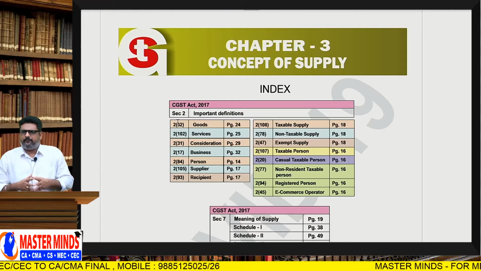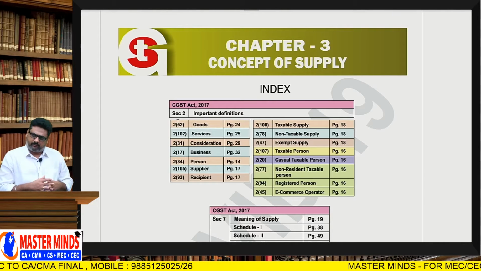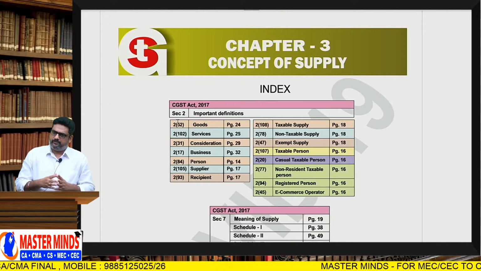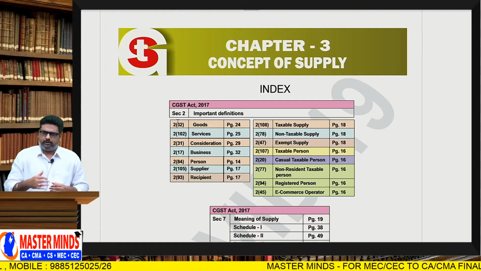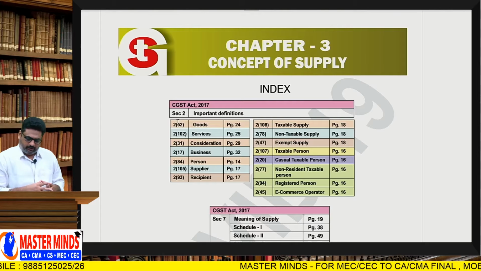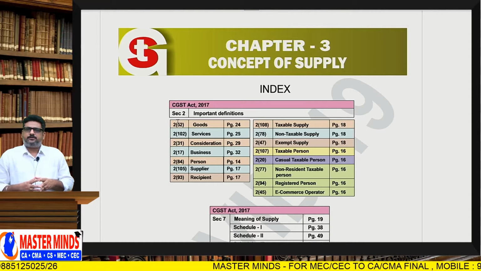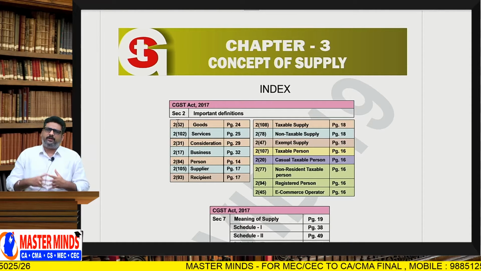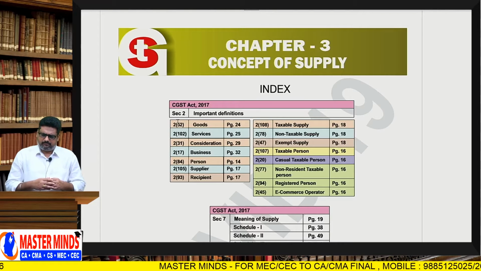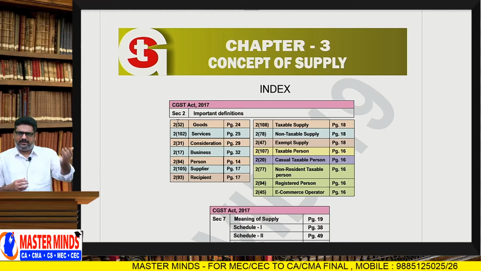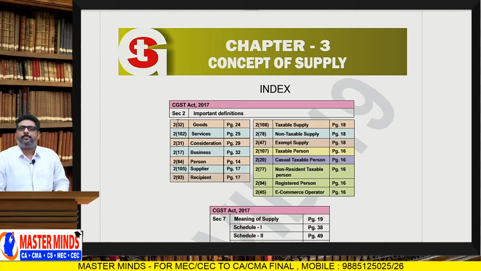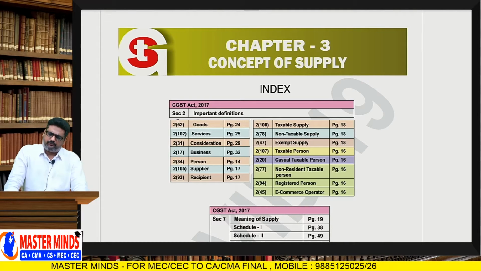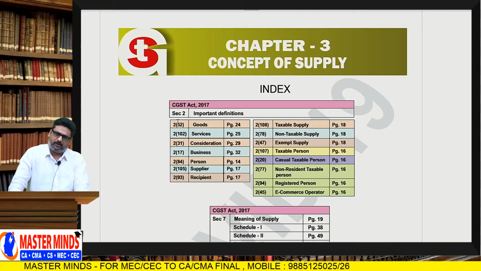Chapter number 3. After completion of chapter number 1, we should proceed with chapter number 3, concept of supply, because one needs to know what is meant by the word supply. That means what is the taxable event with respect to GST, and all these things we should learn here. So after completion of chapter number 3, we will see chapter number 2.